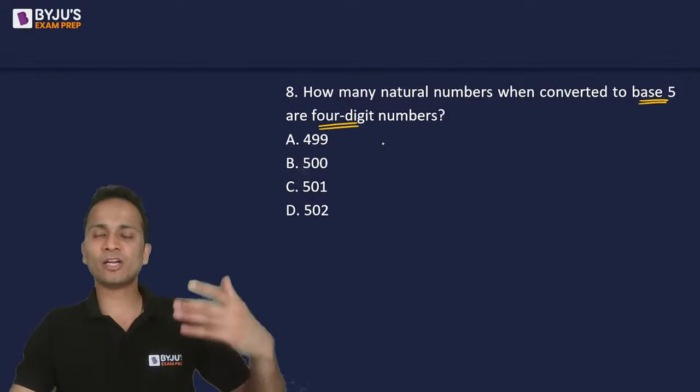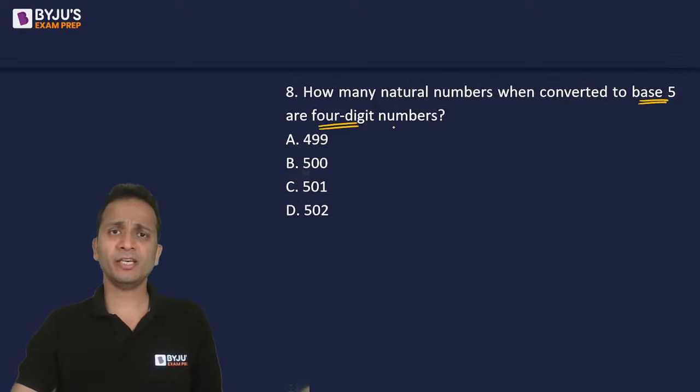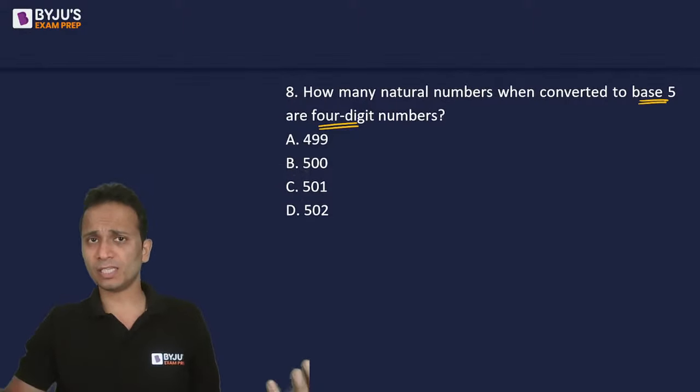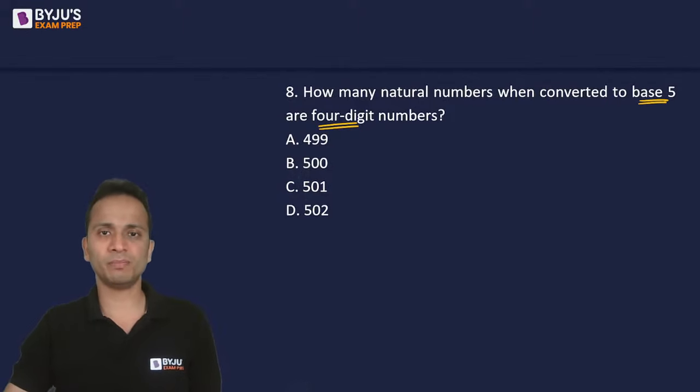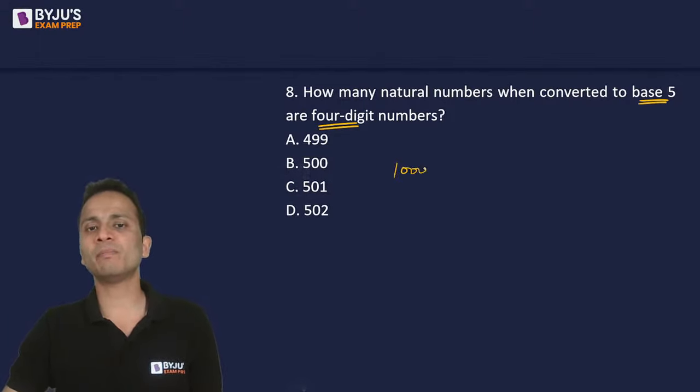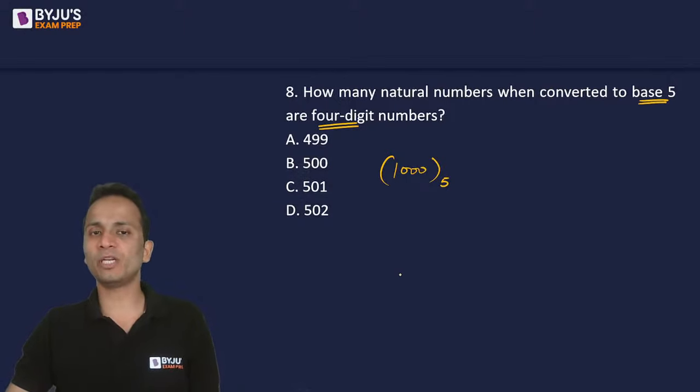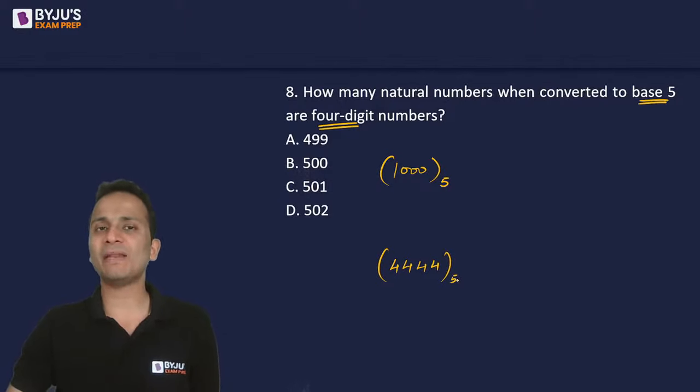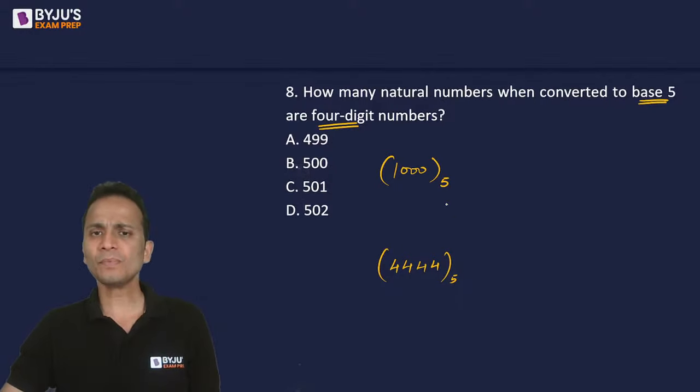Okay, so we'll have to look at all the natural numbers in base 10, which when converted to base 5, the resulting numbers in base 5 should be 4-digit numbers. So I'll look at the smallest 4-digit number in base 5. The smallest 4-digit number in base 5 will be 1000. And the largest 4-digit number in base 5 will be 4444, because in base 5, the largest digit that can be used is 4. So this is the smallest number, and this is the largest number.